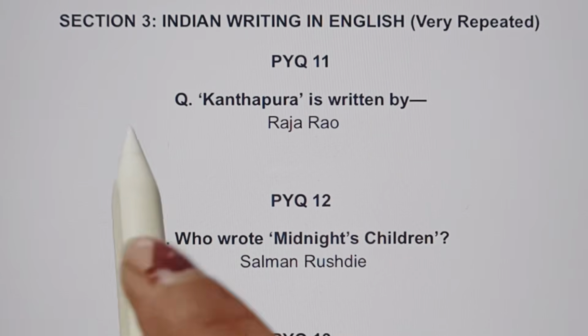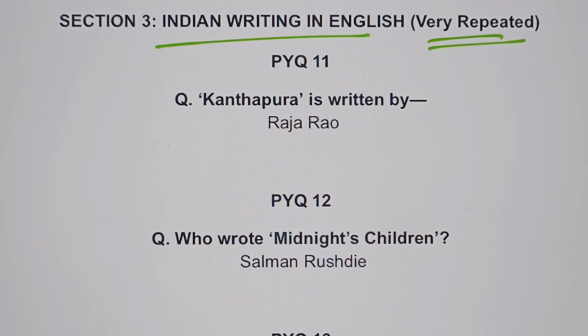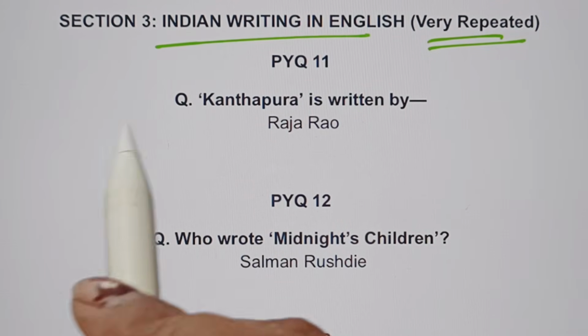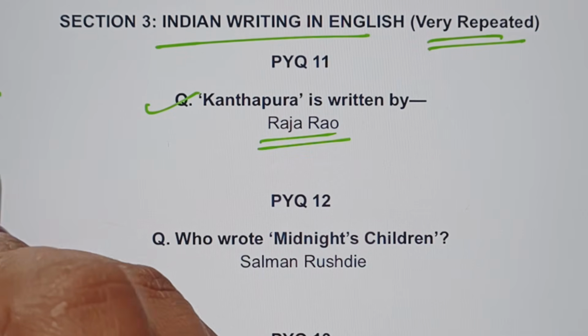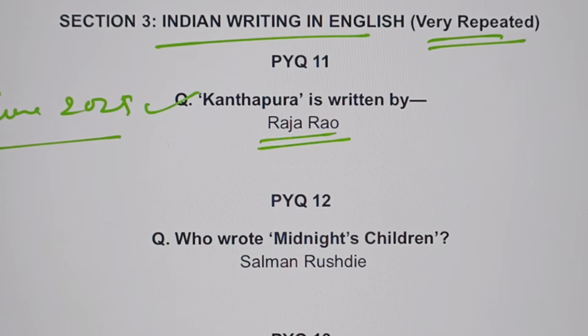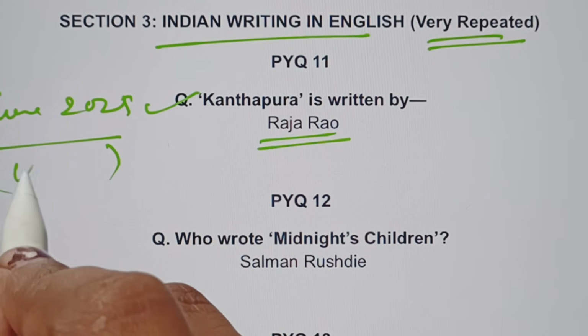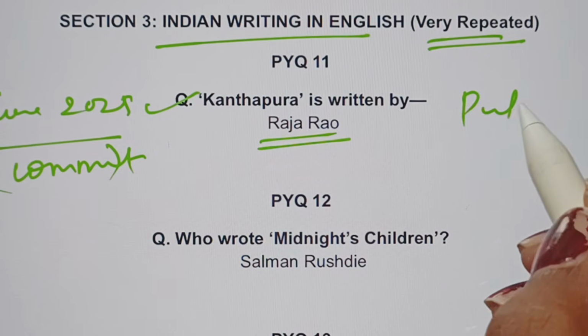Okay, now moving to Indian writing in English, it is very, very repetitive. The very first question is: who has written Kanthapura? It is written by Raja Rao, and in June 2025 the date was asked, in which year it was published. So do let me know in the comment section in which year Kanthapura was published.